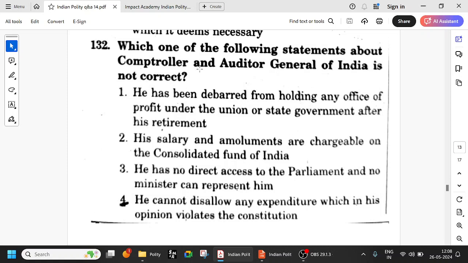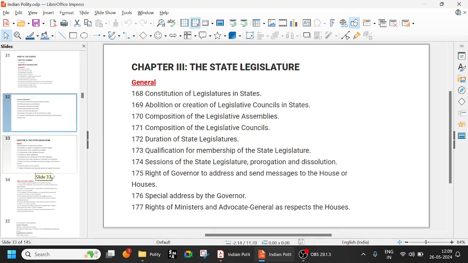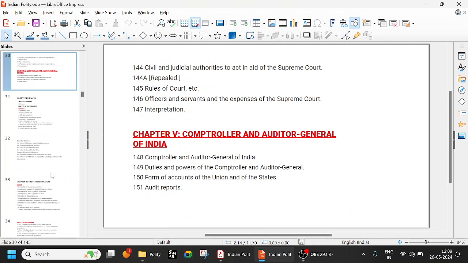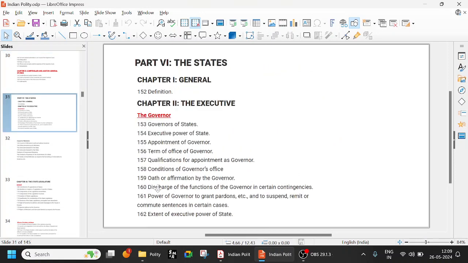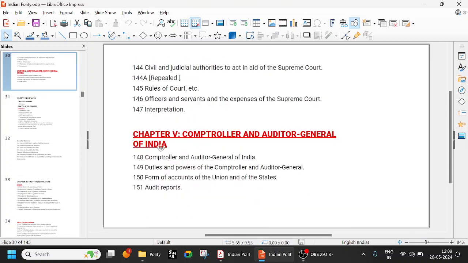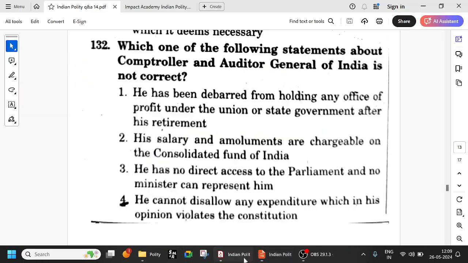So which of the following statements about CAG, Comptroller and Auditor General, is okay? CAG is Article 148. Okay, very important. So Comptroller and Auditor General is 148. Duties and powers of Comptroller and Auditor General, 149. Form of accounts of Union and States, 150. Audit reports, 151, so it's going to the states. So 148 is CAG. What is it asking? Which of the following statements about CAG are not correct?